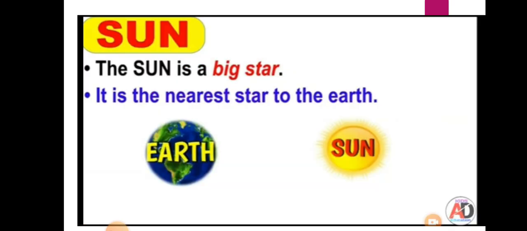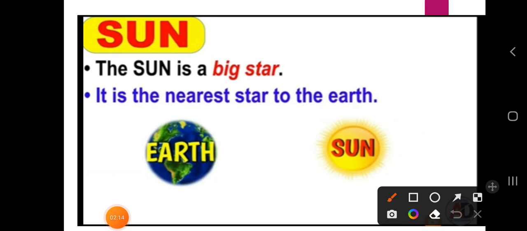When we are talking about the sun, dear students, the sun is not a planet. The sun is the big star, and it is the nearest star to the earth. That's why it is possible to see the sun by standing on the earth itself.